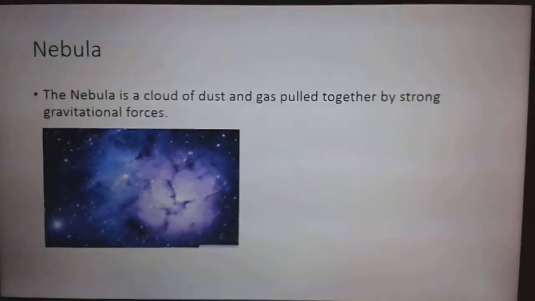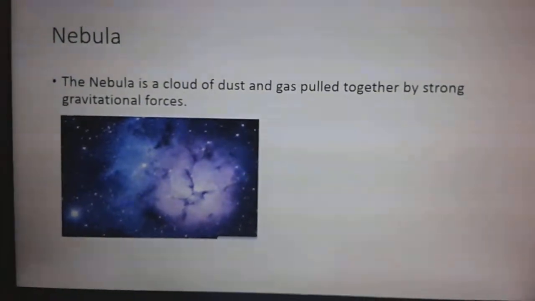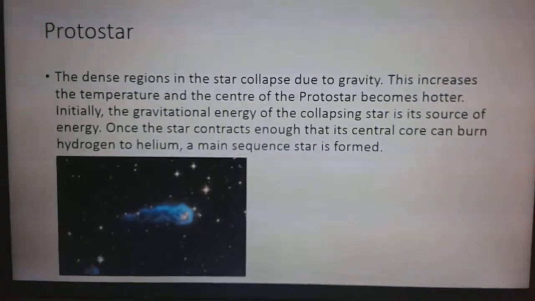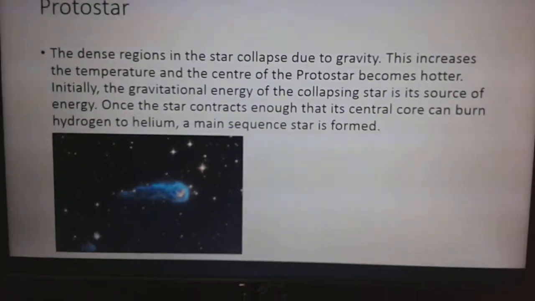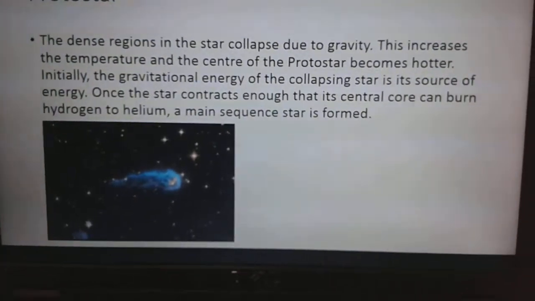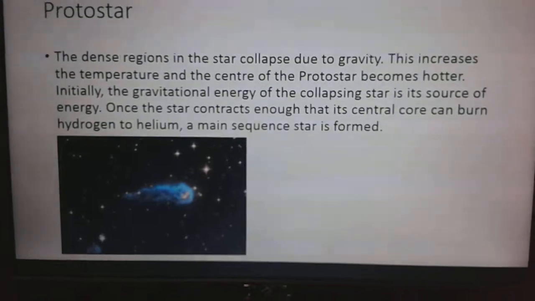Nebula. The nebula is a cloud of dust and gas pulled together by strong gravitational forces. Protostar. The dense regions in the star collapse due to gravity. This increases the temperature and the centre of the protostar becomes hotter. Initially, the gravitational energy of the collapsing star is its source of energy.